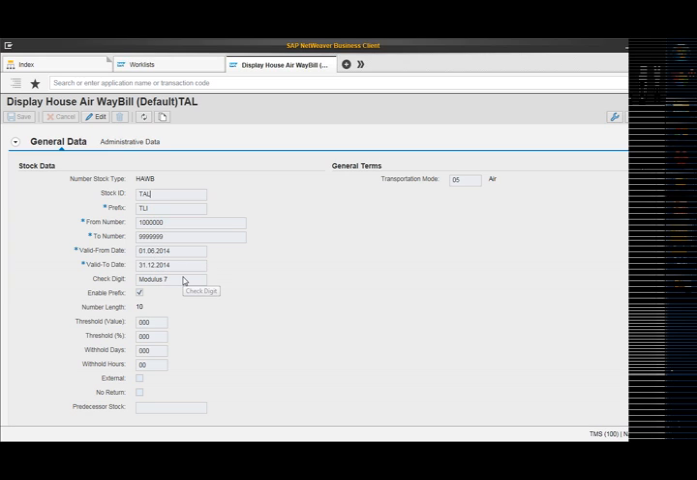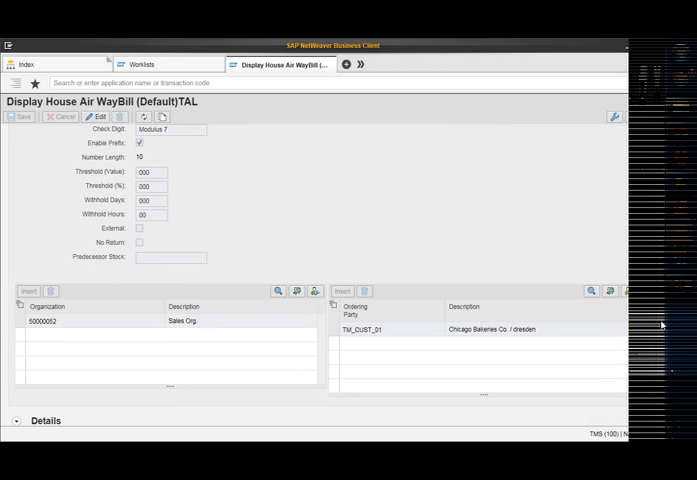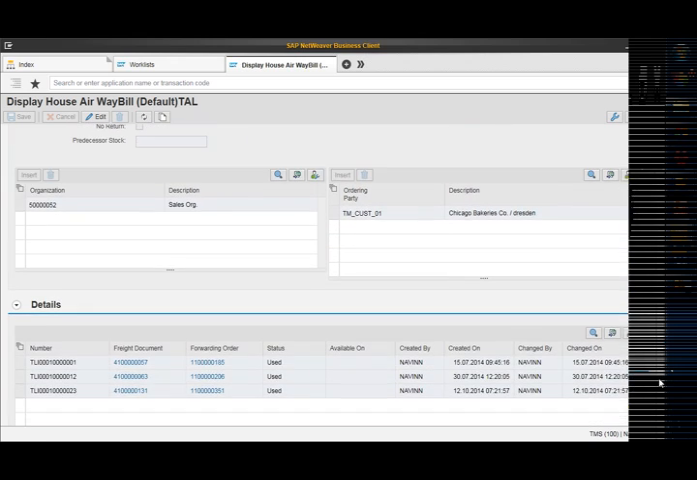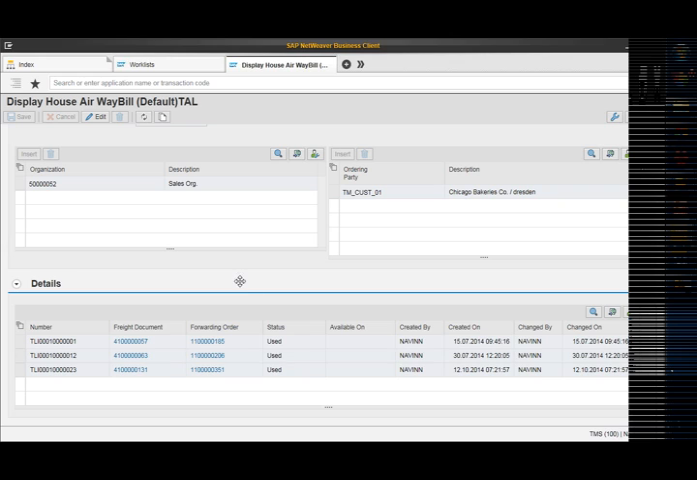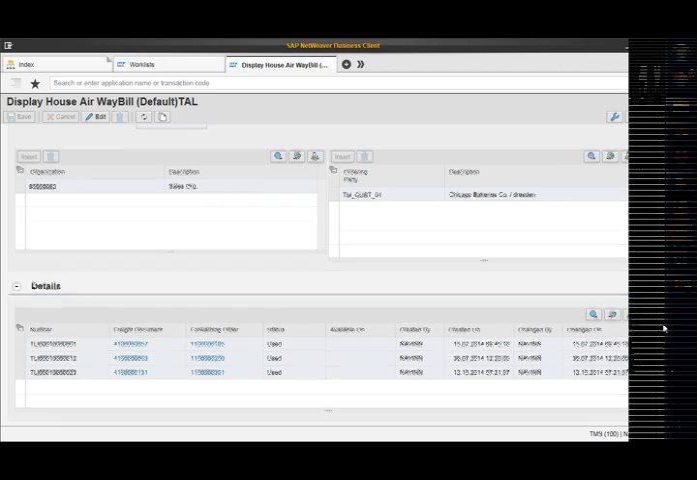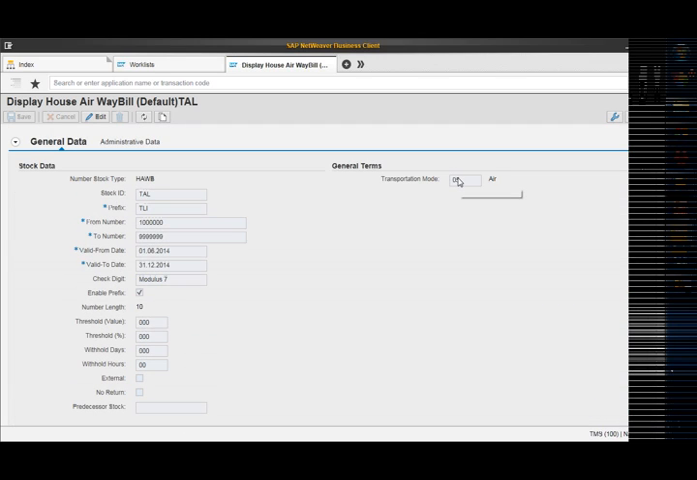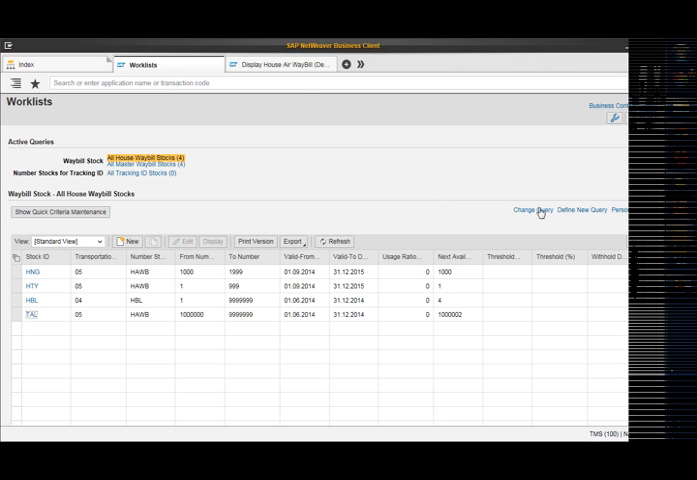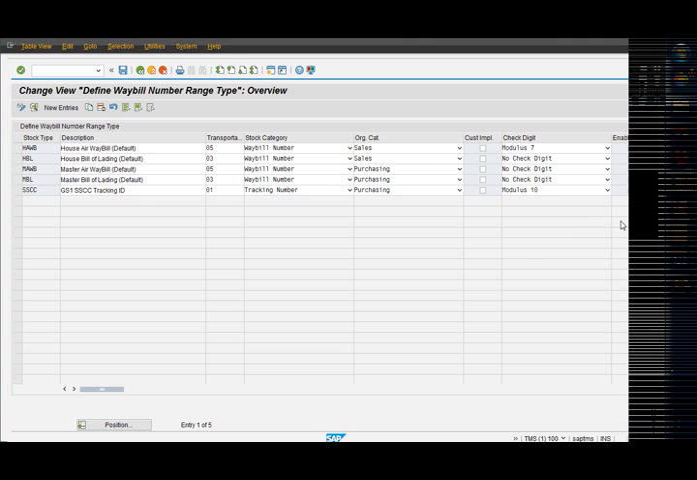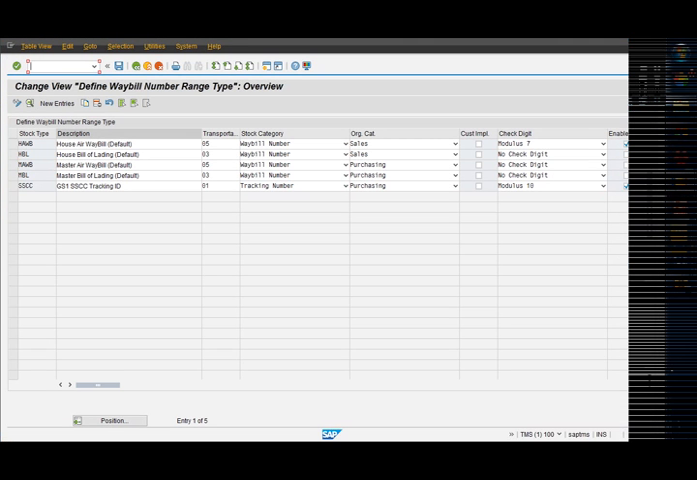The valid dates between which this airway bill is valid, and then the sales organization and the ordering party, between which the combination of these two, the airway bill ID has to be generated appropriately. And the details tab shows the previously generated forwarding order for which this airway bill document has been used in order to consume the waybill numbers. Here we can see the transportation mode, which is aptly 05. So before we go to the master airway bill, there was one customizing related to BP.